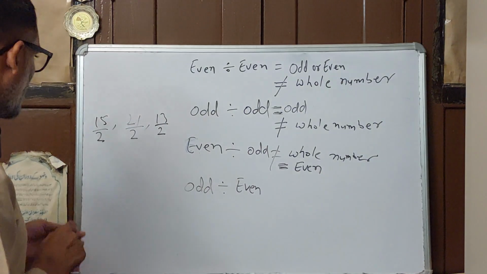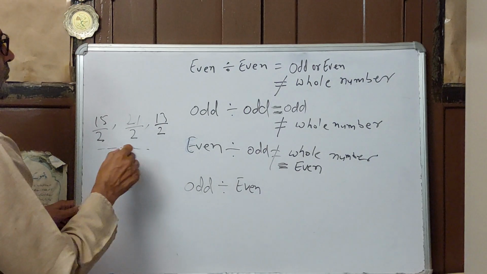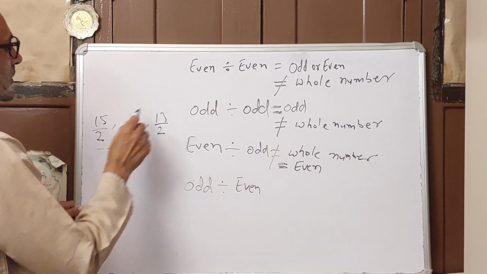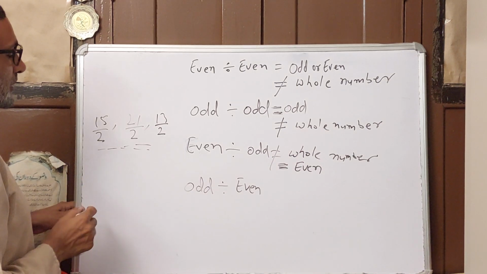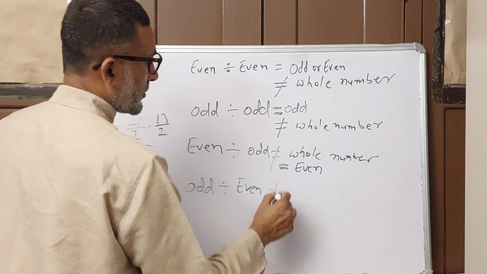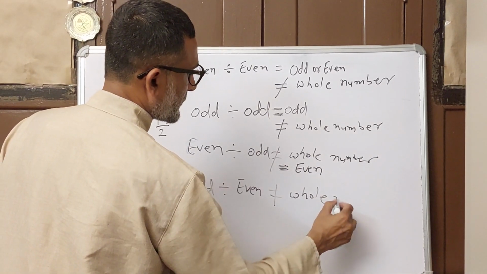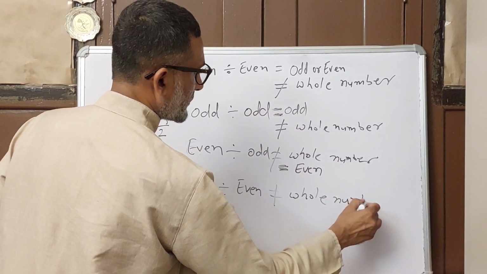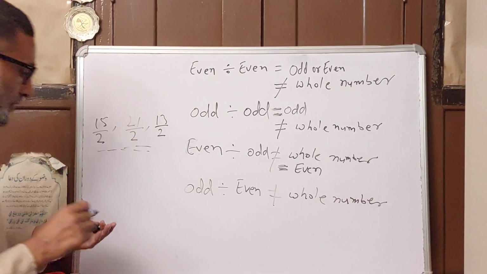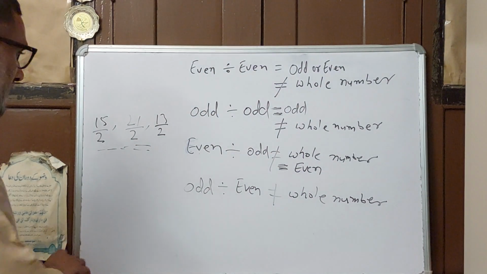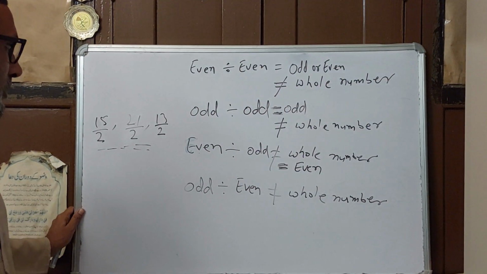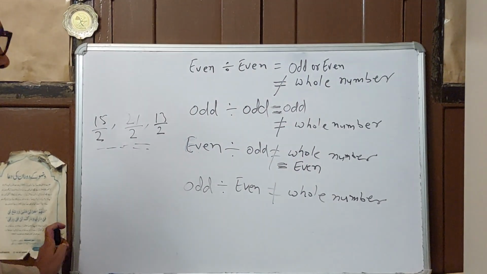So it is clear that if you divide any odd number by an even number, you will not get a whole number. This is the condition in the odd and even relation in division.